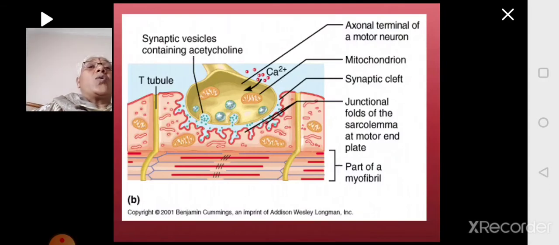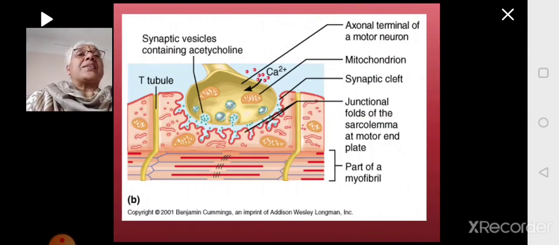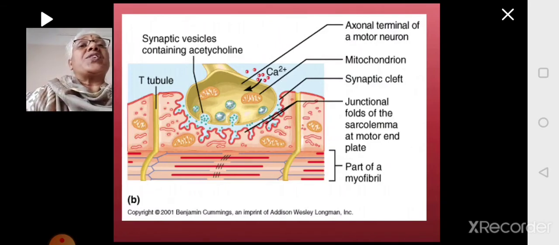Once the acetylcholine is released into the synaptic cleft, it binds to the receptors which are present on the membrane of the muscle. The membrane of the muscle present near the synaptic cleft is called the postsynaptic membrane.